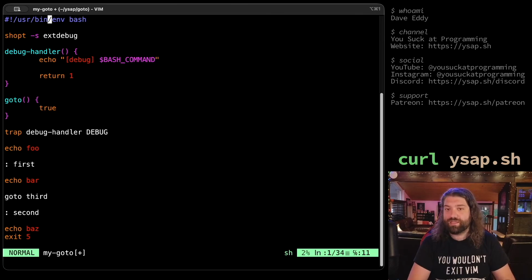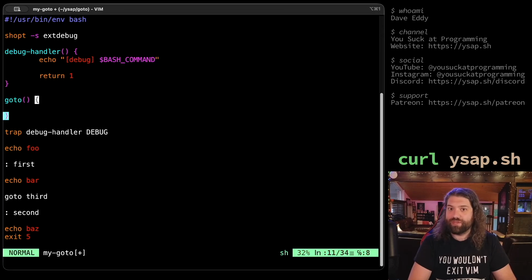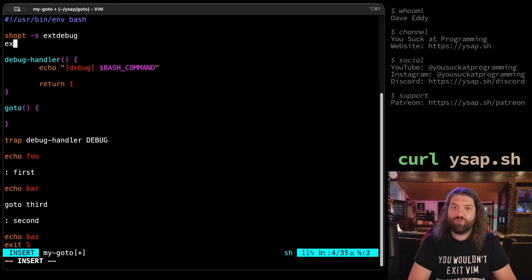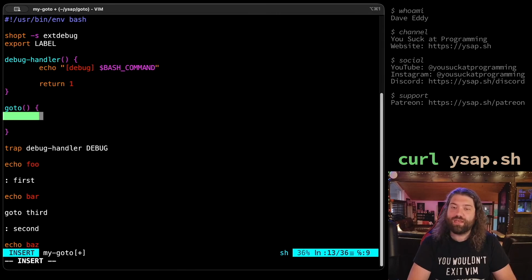So here's what I think is going to happen here. When we call GOTO, we're going to need a state machine, basically. A small state machine, not a big one. We're going to have to export a variable called label. Just export it, make sure it's available as an environment variable. We're not going to set it, we're not going to overwrite it, we're just going to make sure it is marked for exporting. Then down here, we're going to overwrite label to be whatever the user gives us.